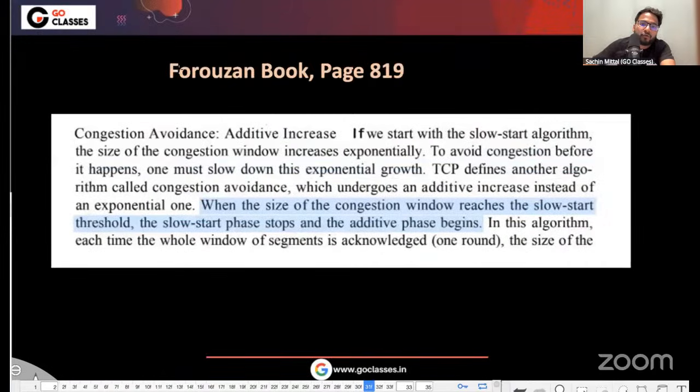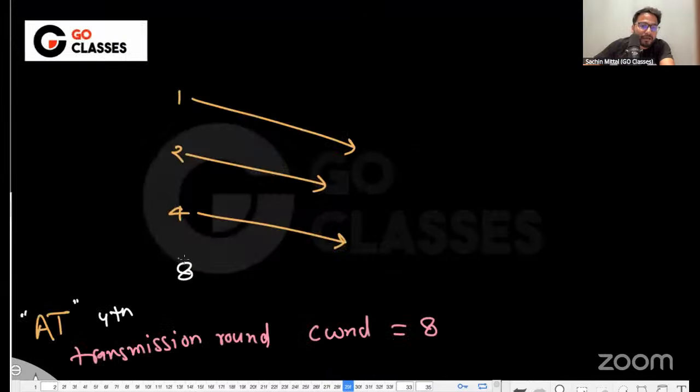See, let me tell you from the Kurose book. What they are saying: when the size of the congestion window reaches the slow start threshold, the moment you reach the slow start threshold, you automatically enter into the congestion avoidance phase, or additive phase. That's what they are saying. So the moment you hit the congestion window size of 8, obviously now you have entered. At this moment we have entered. We do not need to complete this transmission round. At this moment we have entered into the congestion avoidance phase.